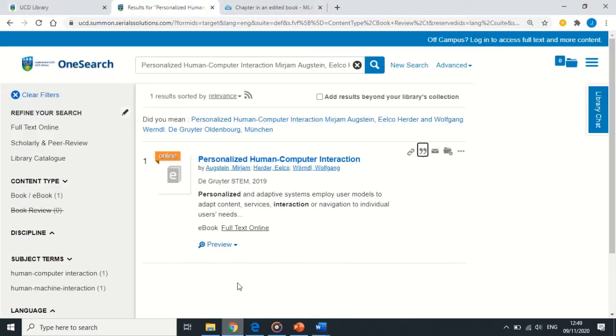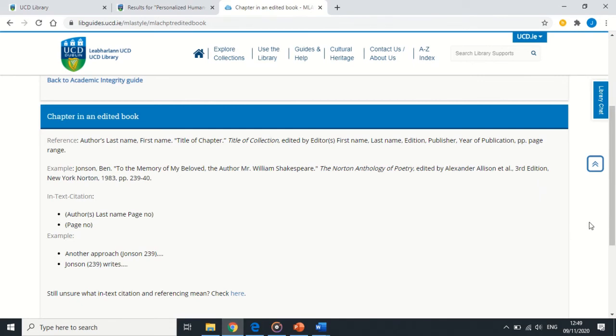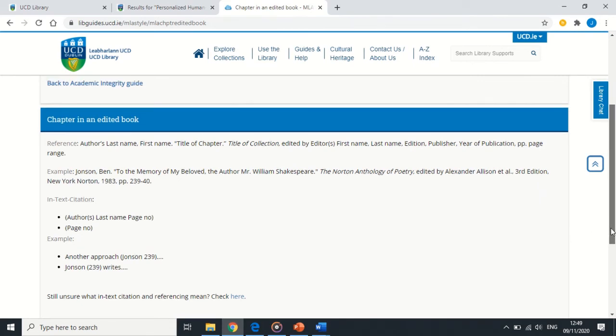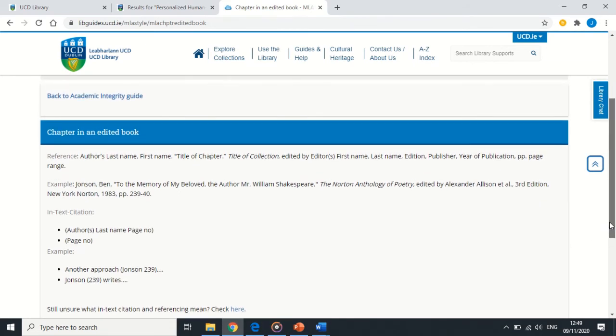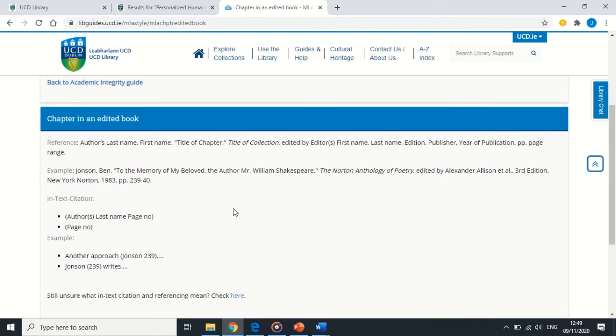So the next step then is to go to the MLA Style from the library website, from the Academic Integrity Guide, and look up chapter in an edited book. I have it on screen here, and this is telling you the information that should be there, and then this is an example of one. So you might want to really look at the example to get an idea.